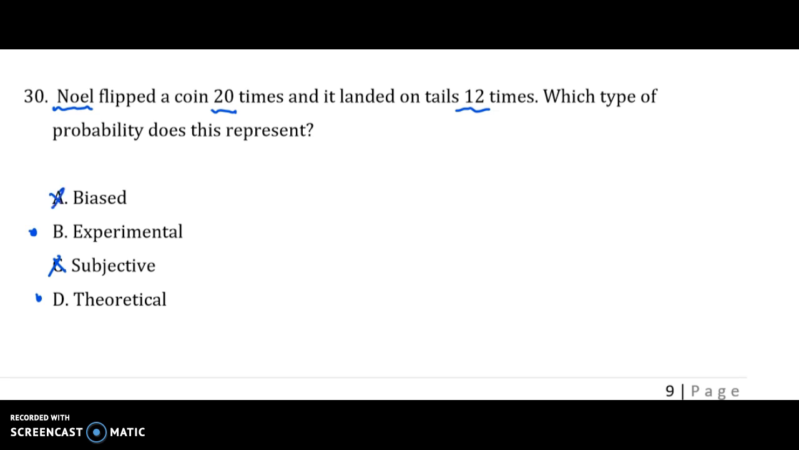So let's just talk about theoretical probability for a second. Theoretical probability refers to what should happen if you were to flip this coin. So if you were to flip this coin, you would expect that you have a 50-50 chance of landing on heads or tails if the coin was fair. So half the time it's going to land on heads, half the time it's going to land on tails.